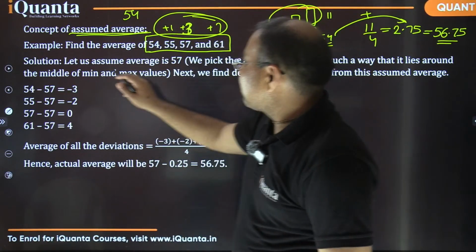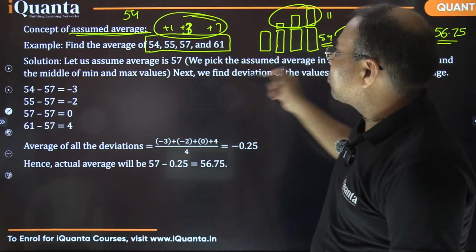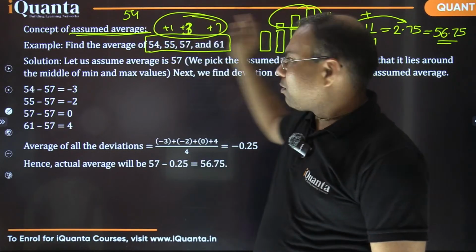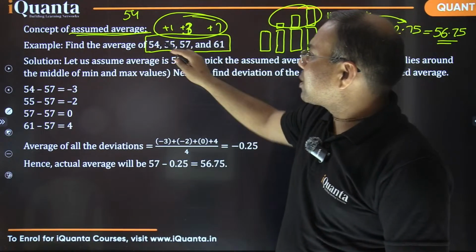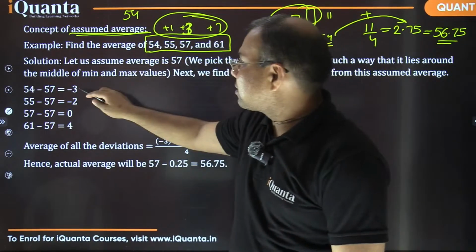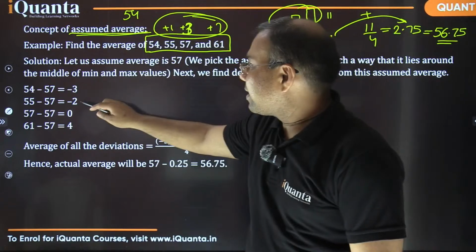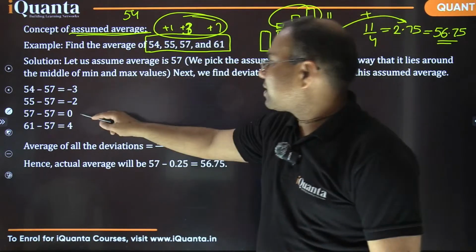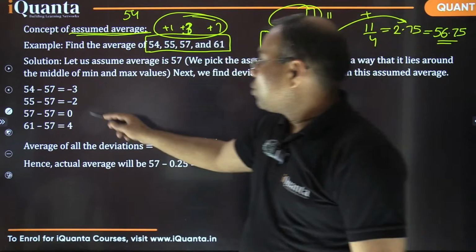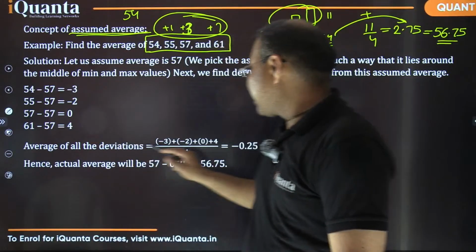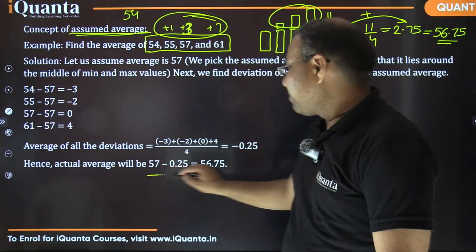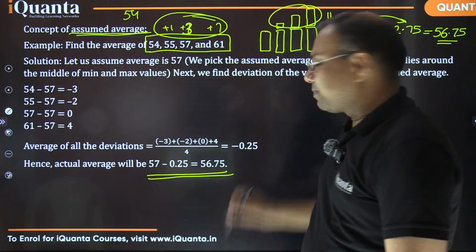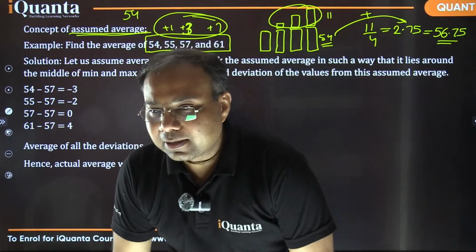So let's assume the average is 57. We pick any value. Right now I have picked 54 and we solved accordingly. If I would have picked 57, in that case, these values were smaller than that. So 57 minus 3, 57 minus 2, right? And this is 57 only, and this is 57 plus 4. So effectively we have extra quantity minus 1. So minus 1 by 4 is minus 0.25. So the average comes out to be 57 minus 0.25. Okay?